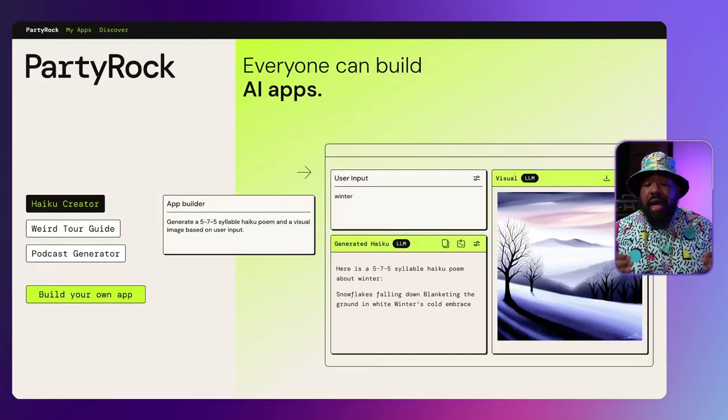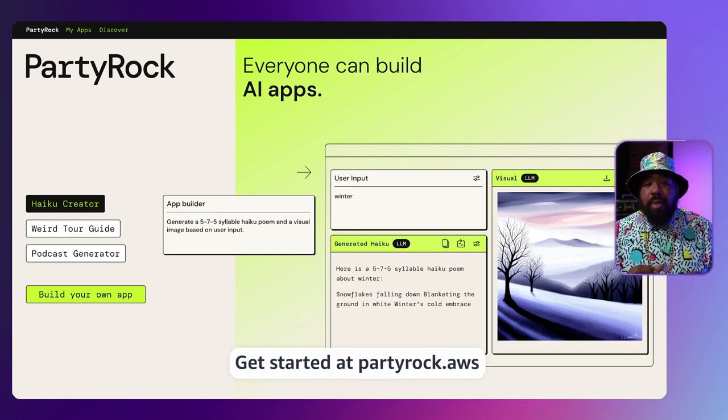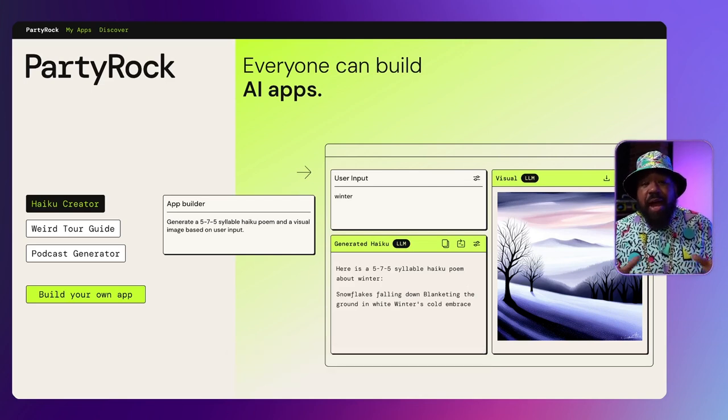My name is Dwan Lightfoot. I'm a developer advocate here at AWS, and I'll be your developer's guide on this journey. All of the apps we'll be building today were built using Party Rock, which is an Amazon Bedrock playground that allows you to learn about prompt engineering and build experimental generative AI apps.